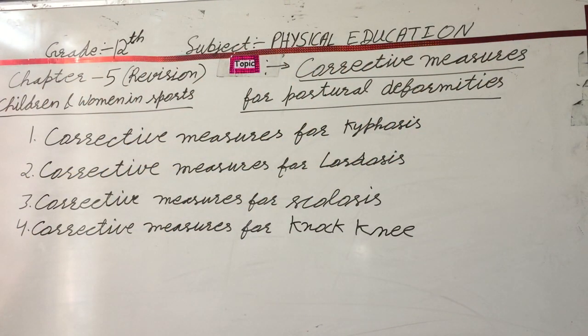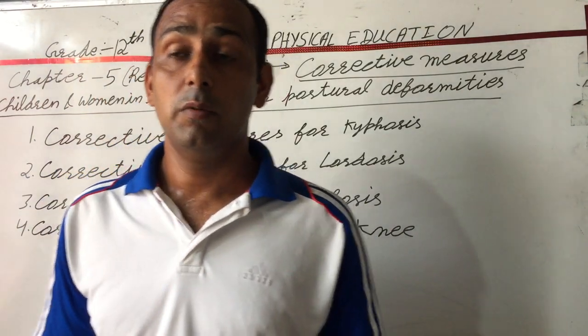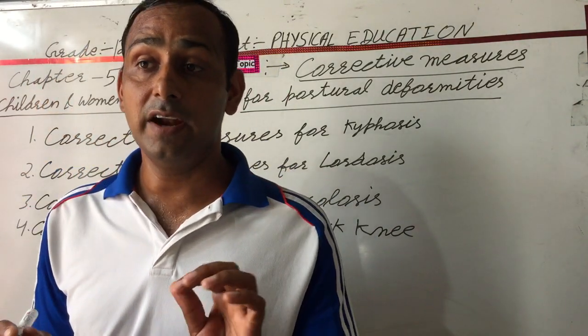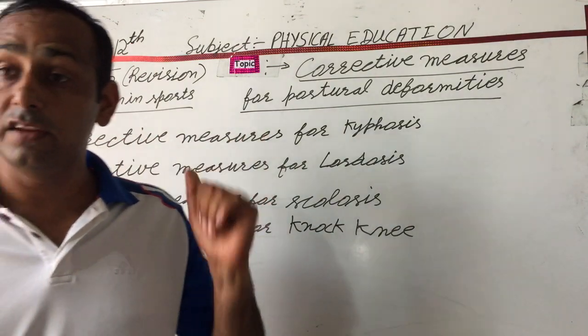First exercise is especially horse riding. Horse riding also is one of the best exercises, the best corrective measure for posture deformity in knock knee.